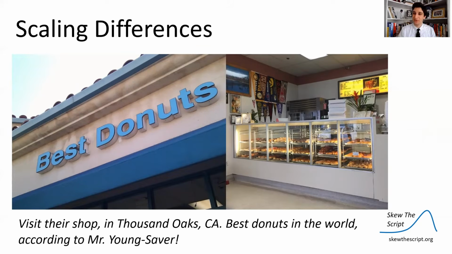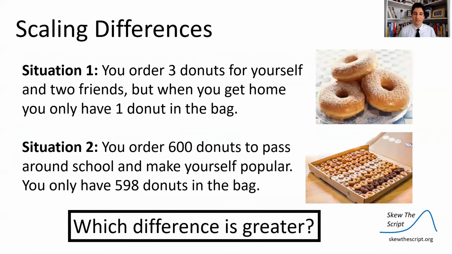And we're going to use an example using donuts. So imagine situation one. You order 3 donuts for yourself and 2 friends. But when you get home from the donut shop, there's only 1 donut in the bag. Versus situation 2, you order 600 donuts to pass around school and make yourself popular because you're giving everyone a donut, but there's only 598 donuts in the bag.